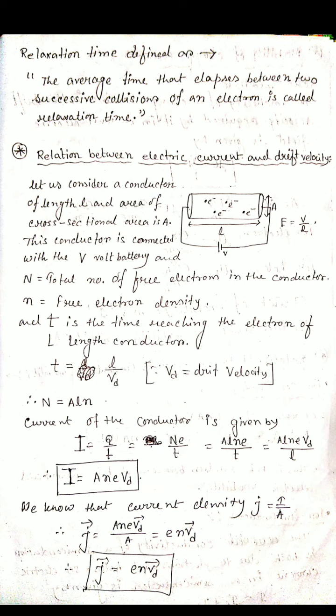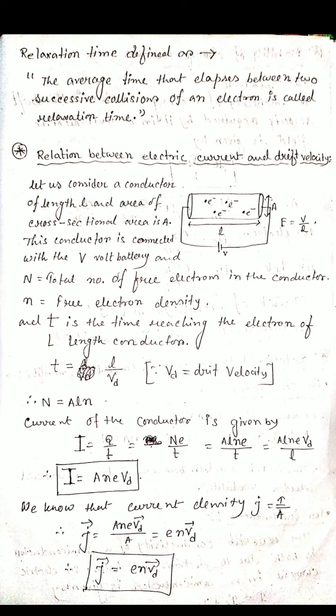Now, the relation between electric current and drift velocity. What will be the relation between them? Here in this figure we consider one conductor of length L, connected externally with a battery of potential V, and its area of cross section is A. We consider that inside the conductor the total number of free electrons is capital N, and the free electron density is small n.